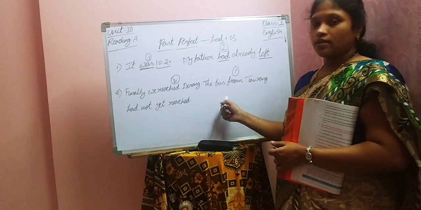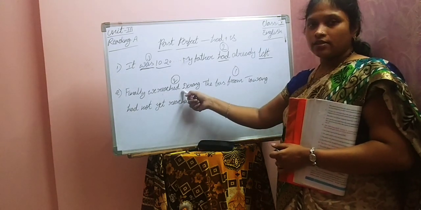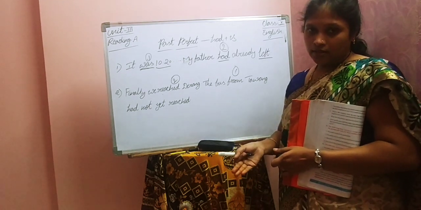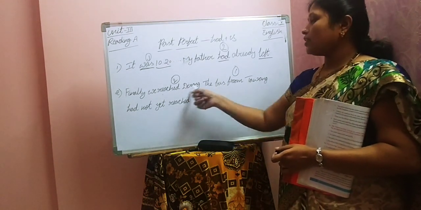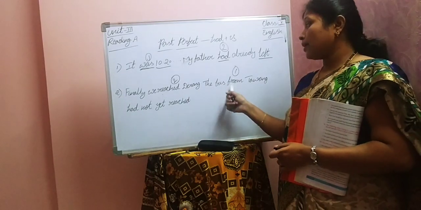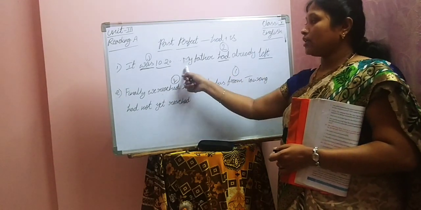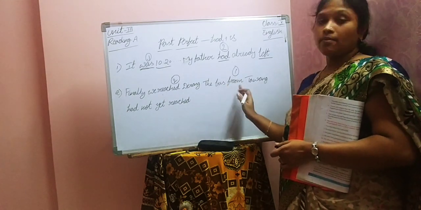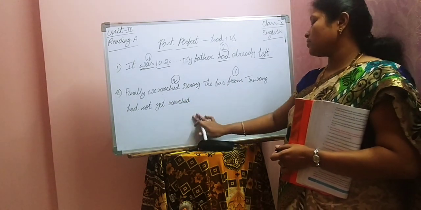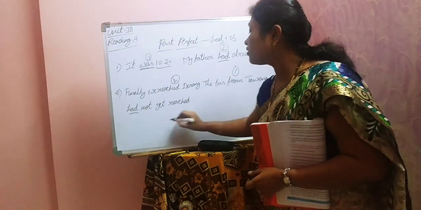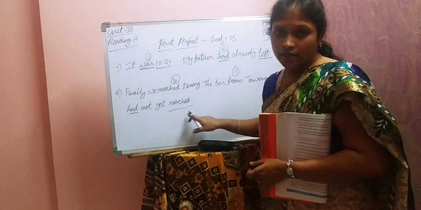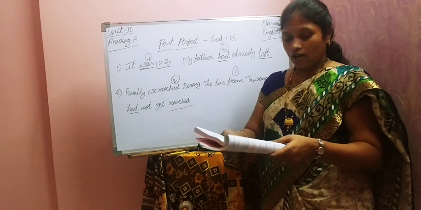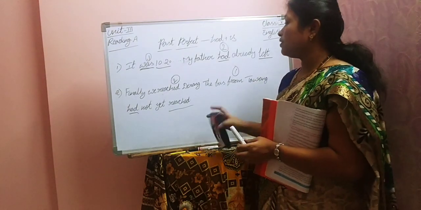We are saying that we reached there, but by that time the bus had not yet reached. So here we are separating them. Here it's like a continuation. Here we are separating them. In that case also, the first action must be expressed in past perfect tense. So here, had reached. Reach. Understood, children? Yes. Now let's see the next examples.